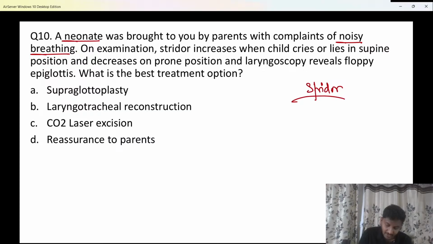So the neonate is having a stridor. On examination, the stridor increases when the child either cries or lies in the supine position, and decreases whenever the child lies in the prone position. Laryngoscopy reveals a floppy epiglottis. Floppy matlab loose, dhila. What is the best treatment option for this child?